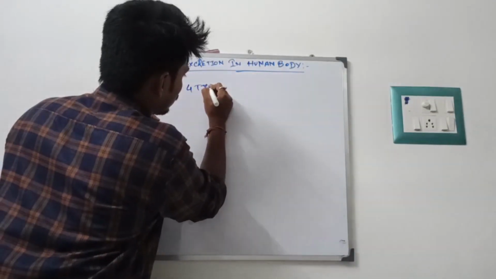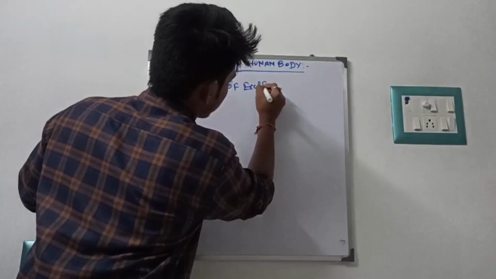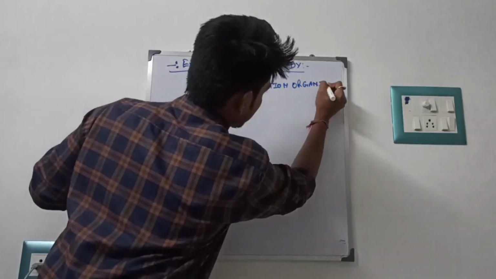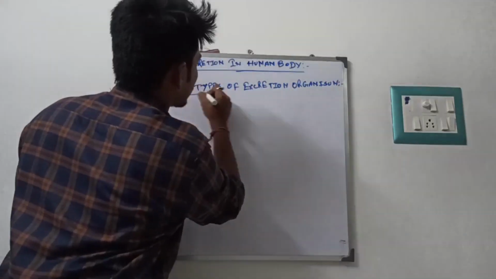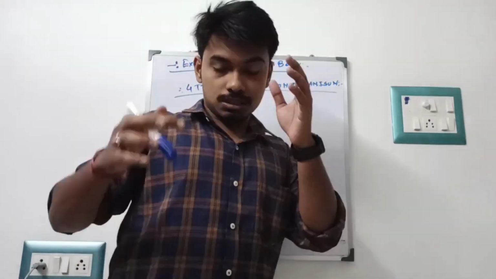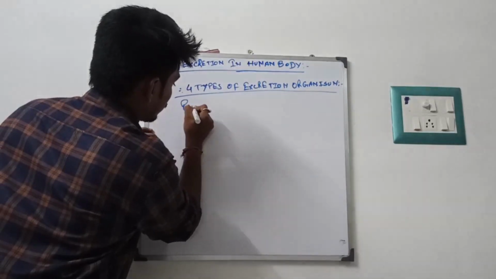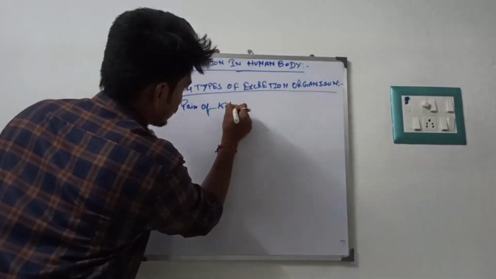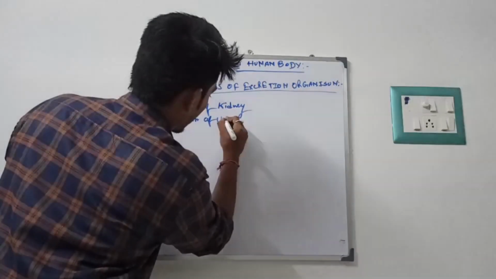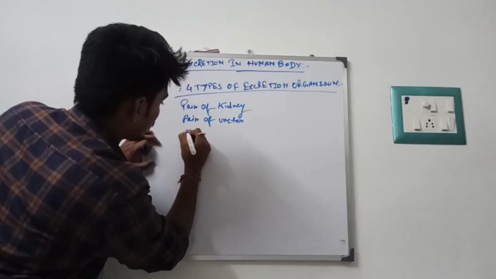So, four types of excretion apparatus. In these four, what you are supposed to see is a pair of kidneys, a pair of ureters, one urethra, and the urinary bladder.